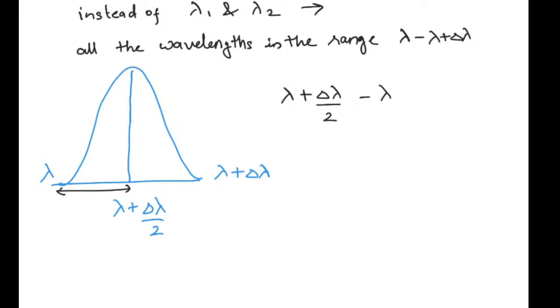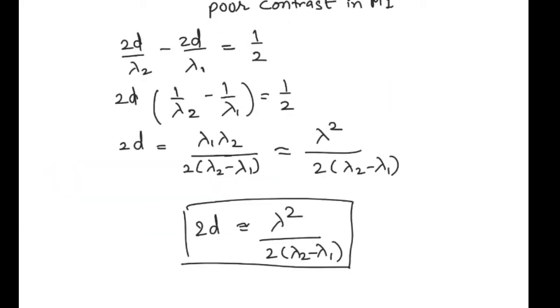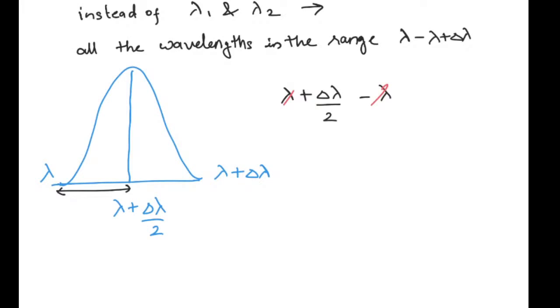In this situation, these two will cancel out, and so now if we compare with the previous example, this is my lambda 1, and this is my lambda 2. So where we were writing lambda 2 minus lambda 1, now we will be writing only delta lambda by 2.